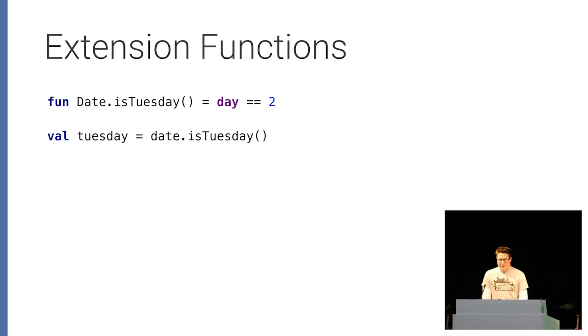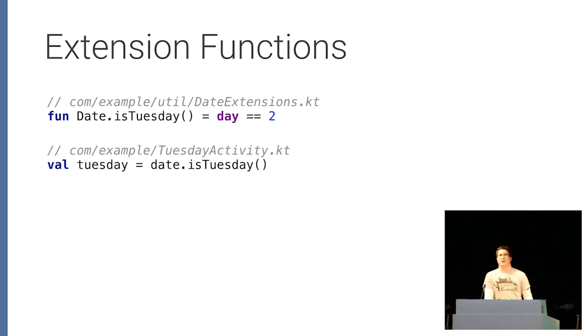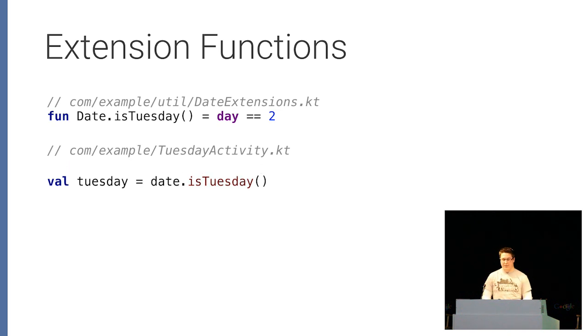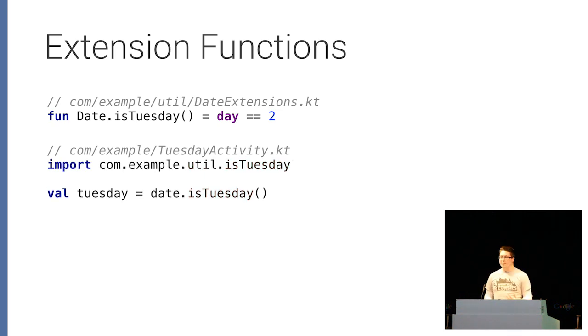Something interesting to note is that this actually doesn't work everywhere out of the box. It will only work if it's in the same file or the same package. So if we're in separate packages, if I'm defining my extension function outside of my package where I want to consume it, this will actually fail to compile. That's because extensions are statically resolved at compile time. So you actually would have to do an import in order to get this code to compile.